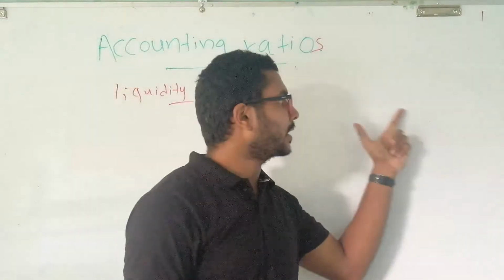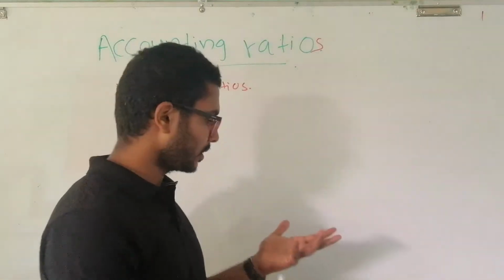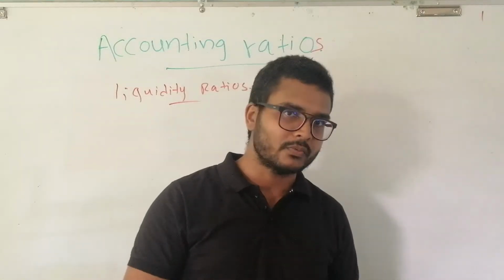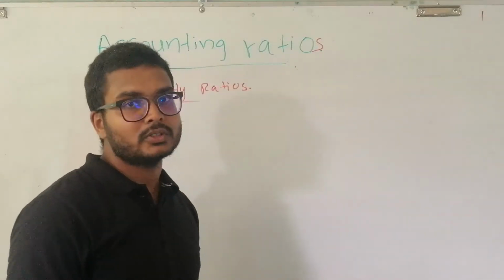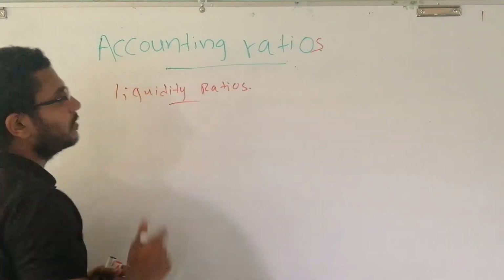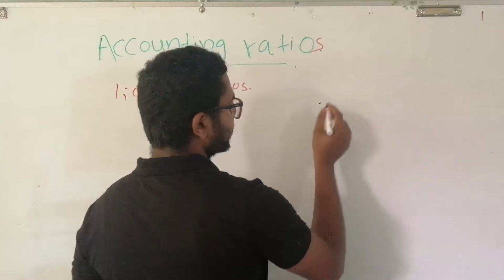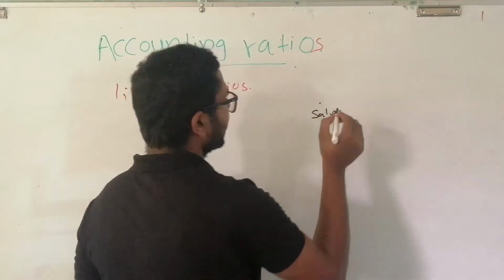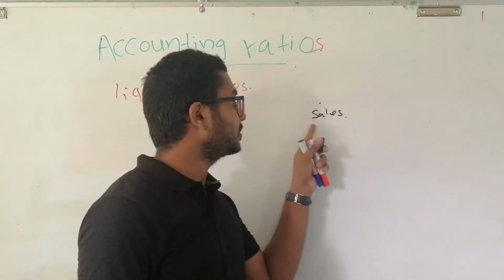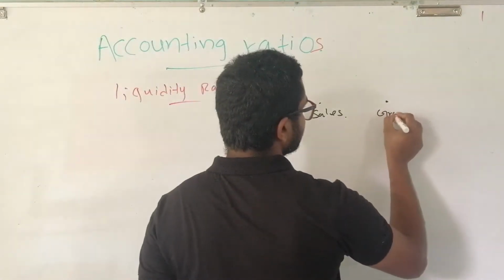The accounting factors which are included in those statements, some of them are sales, cost of sales, purchases, gross profit, net profit. Those are examples of accounting factors. In accounting ratios, we create a relationship between, say, sales, which is an accounting factor because we can find sales in the statement of profit and loss, and gross profit, which is also an accounting factor.